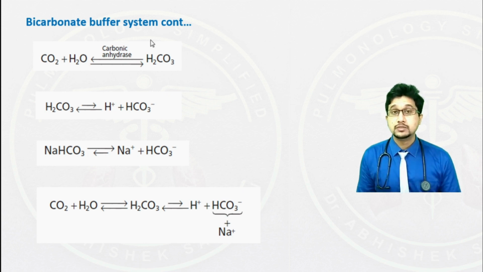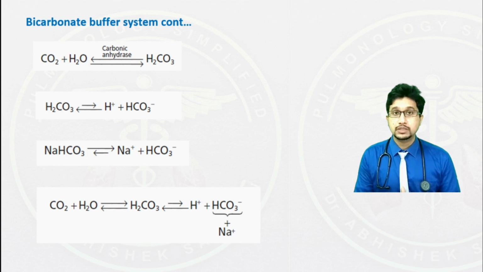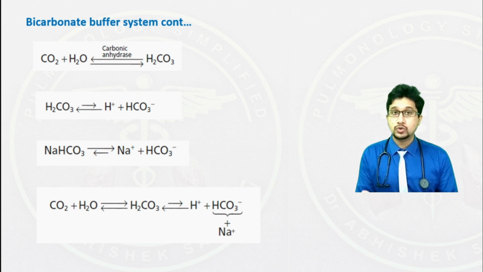The bicarbonate system in blood is a weak buffer system. This plays an important role when it comes to the proximal convoluted tubule in the kidneys. We have to always remember that the blood buffers are weak buffers. The main players in regulation of pH are the lungs and the kidneys. Lungs do a major part in regulation of pH, which I'll be discussing ahead, and renals play again a major role, but it takes time from hours to days to compensate the change in pH.